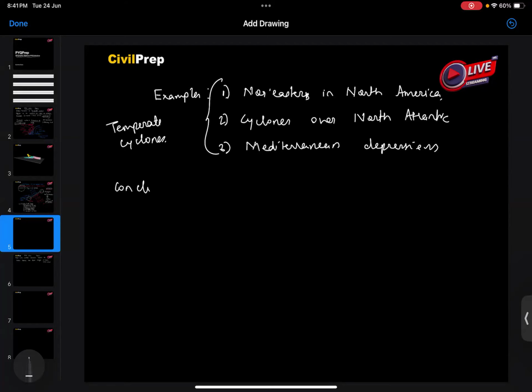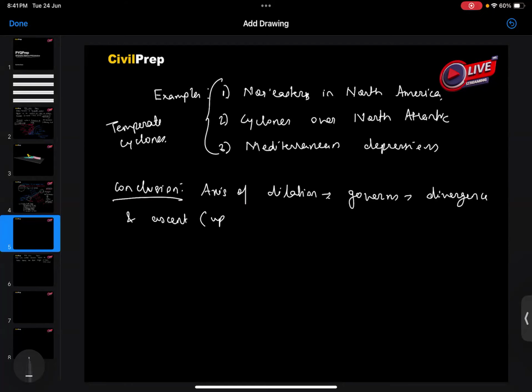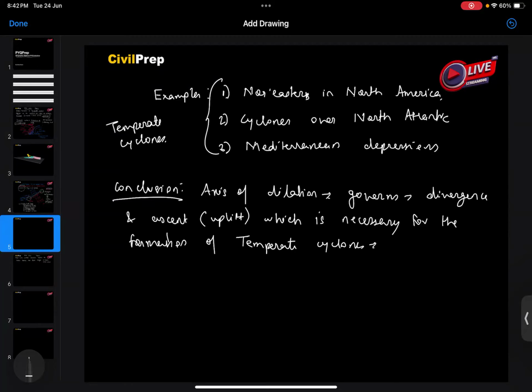Thus, concluding this question, the axis of dilation governs the divergence and ascent, or uplift, which is necessary for the formation of temperate cyclones. Here one catch is there.